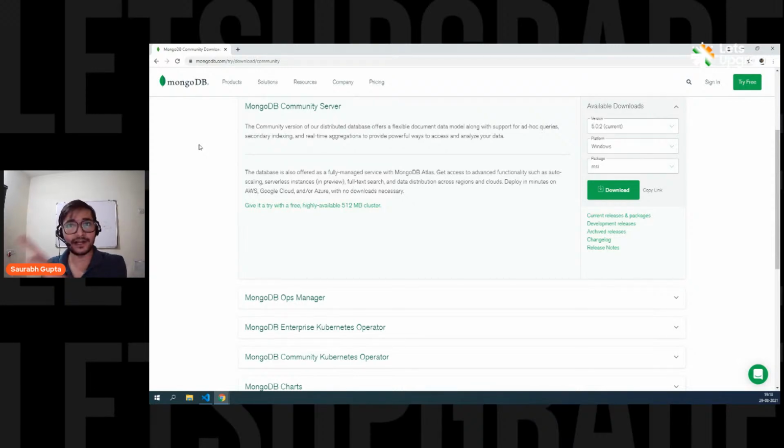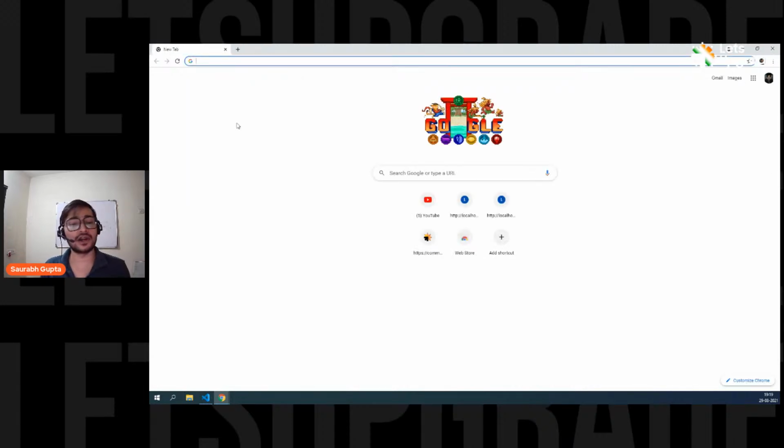Once you install this, you'll get two things, MongoDB server and Compass. Server is internally stored and it's up and running so that you can work with MongoDB, and Compass will help you to store data, create database, create data, retrieve data, do everything that you want to do with the MongoDB server. Is that clear, everyone? So I hope you guys have installed it. Once you install it, MongoDB server is there internally. You don't have to worry about it.